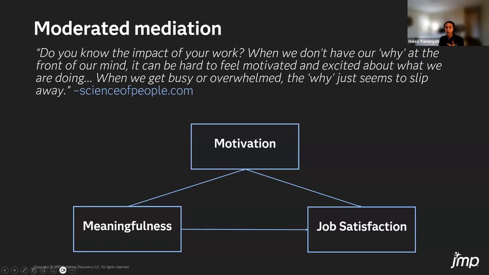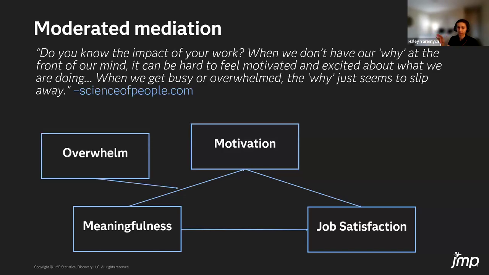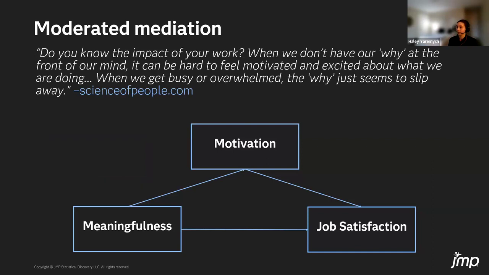But again, overwhelm still needs to remain low in order for this cause and effect pathway to play out. And so we might expect that overwhelm needs to be low in order for this first piece of the causal pathway to be present, to be strong. And so we refer to this model as first stage moderated mediation. Or similarly, we might think that low overwhelm is more important for the second effect to be present. And this model is what we call second stage moderated mediation.